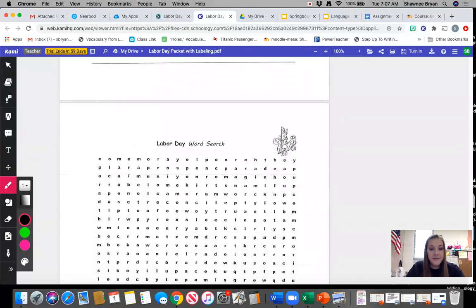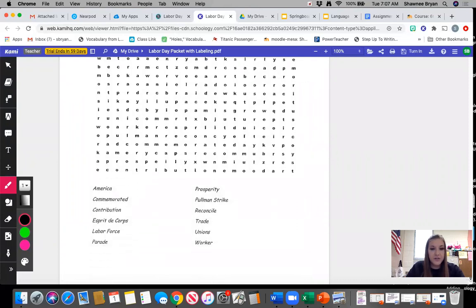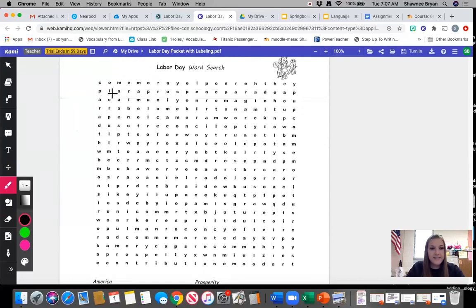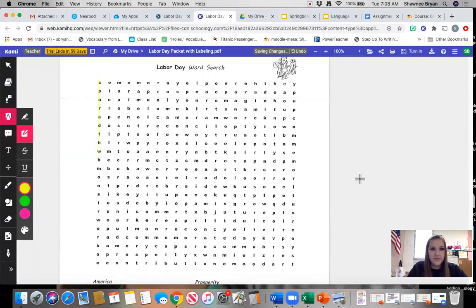Now, our last page within the Labor Day packet is a word search. You're going to see the words down below that you are trying to find. I highly suggest that you use the markup tool for this portion because it kind of gives you a highlighting tool, okay? So it allows you to highlight within the word search. And that is going to be the end of your Labor Day packet.